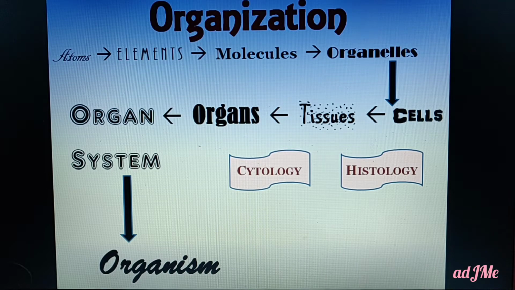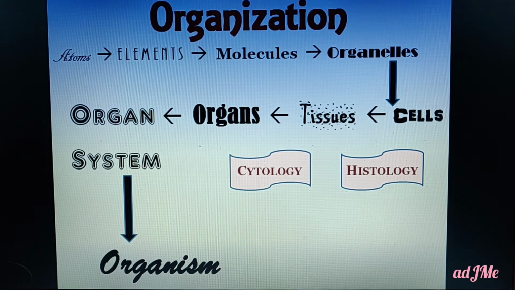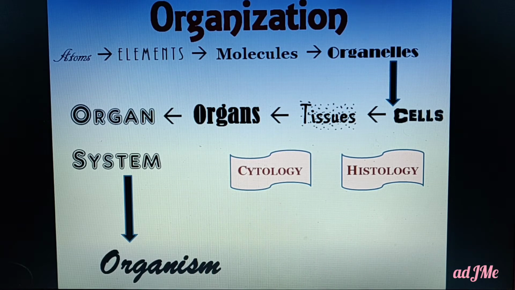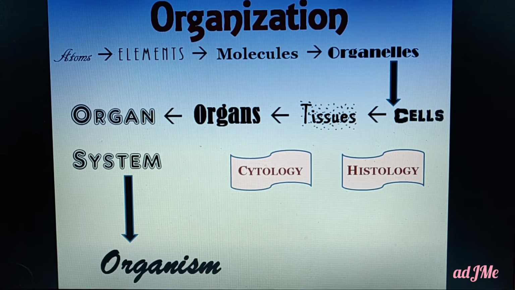These tissues, they form organs. Again, in humans and animals we come across tissues forming heart, group of tissues forming digestive system, stomach, group of tissues forming maybe liver or lungs. So this is called as organ. In plants, root, stem, leaves are organs which are made up of tissues.